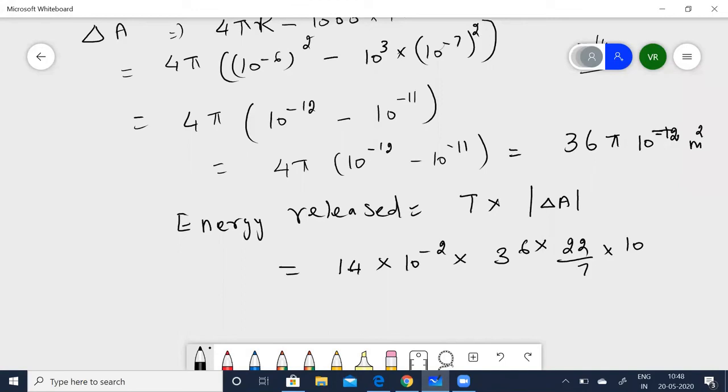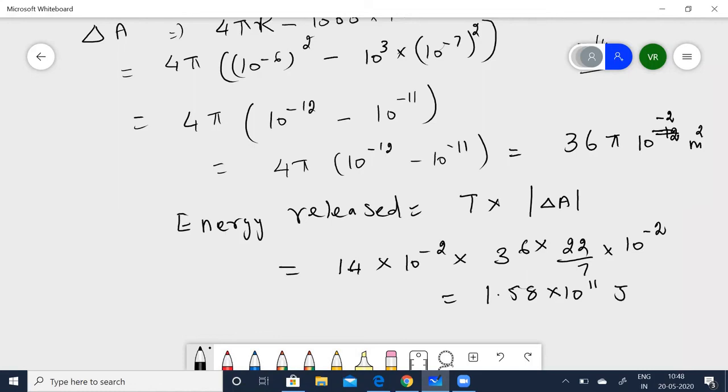This should be 10 to the power of minus 2. So 10 to the power of minus 2. So when you simplify and calculate, that gives you 1.58 into 10 to the power of 11 joules.